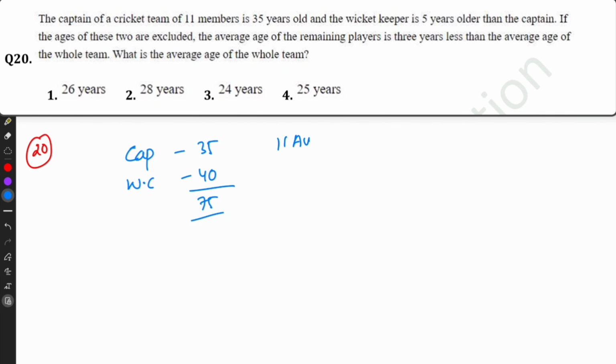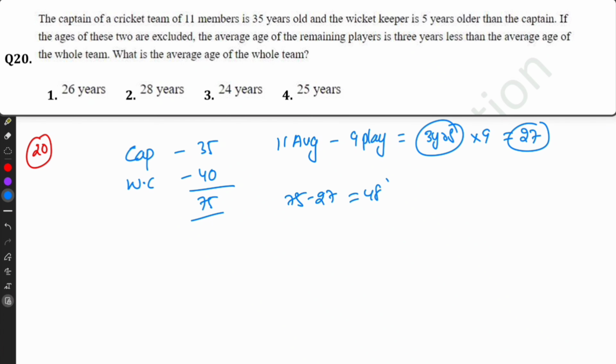So 11 players average minus 9 players average, so they will become 3 years less of 9 players average, so 3 into 9, that equals 27 age less. So 75 minus 27 equals 48. 48 is for 2, so the average is 24 years.